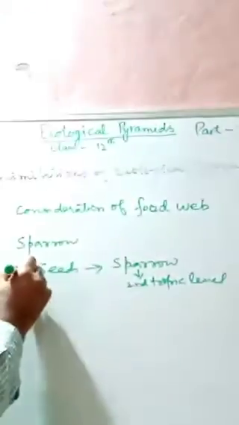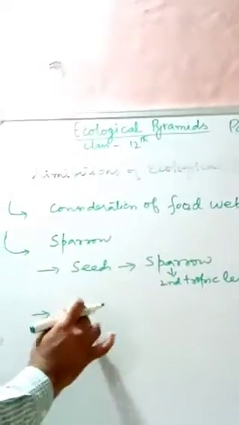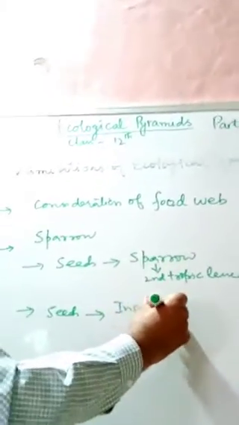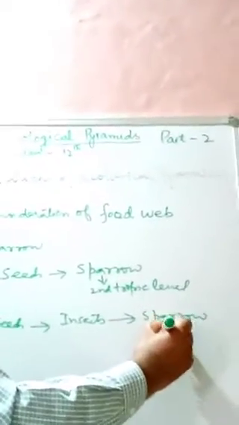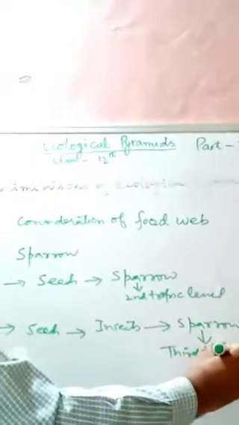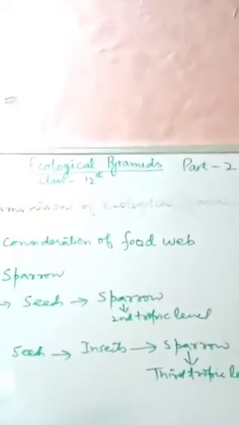Now let us take one more example. Seeds are there. These are eaten by insects, and these insects are eaten by the sparrow. So here the sparrow is at the third trophic level. So we see that the same organism occupies different positions in different trophic levels. This is one more limitation of this ecological pyramid.